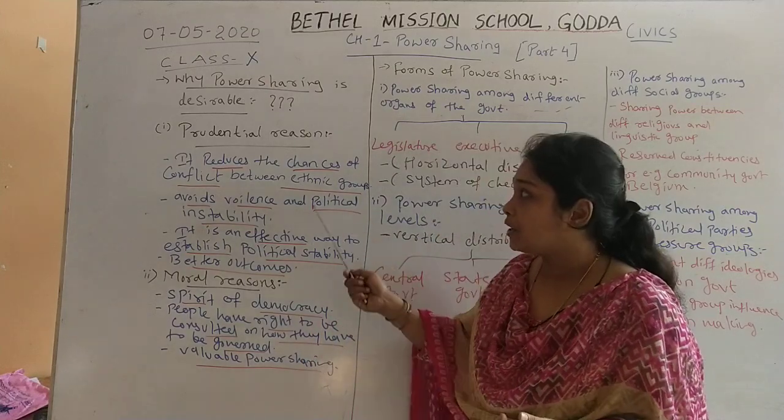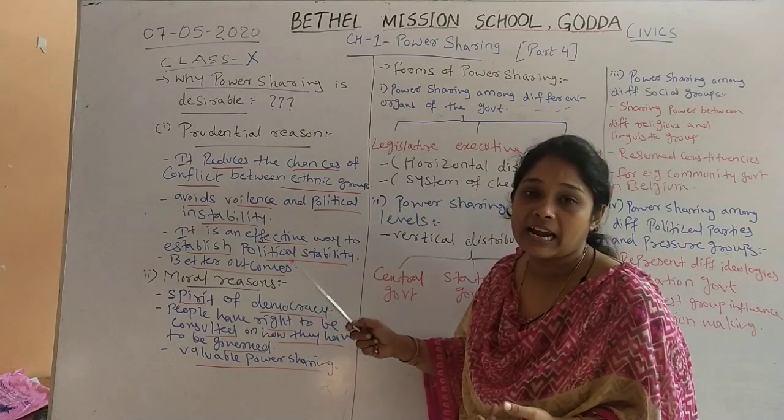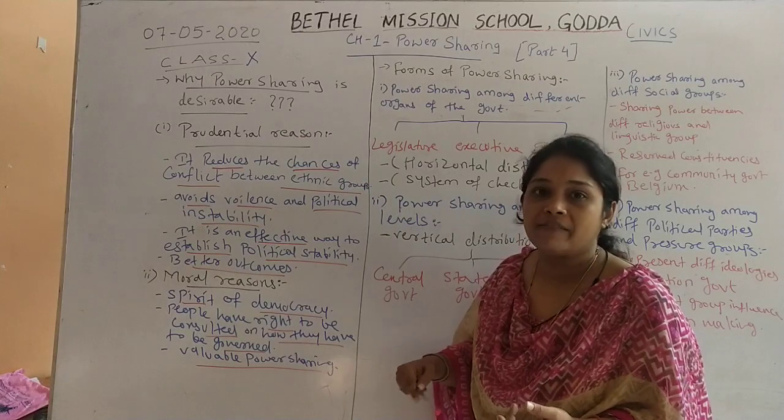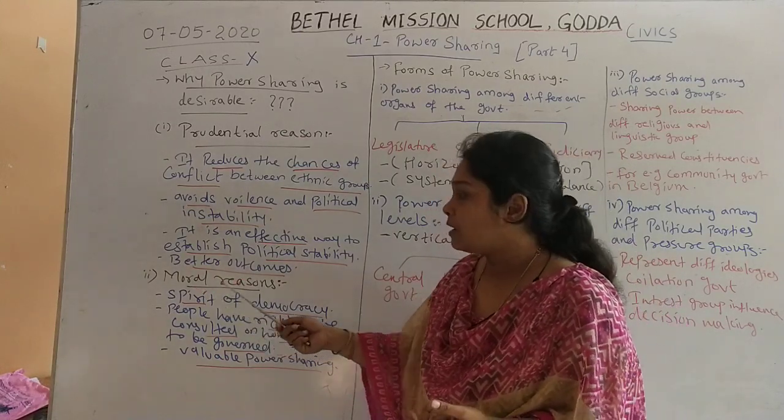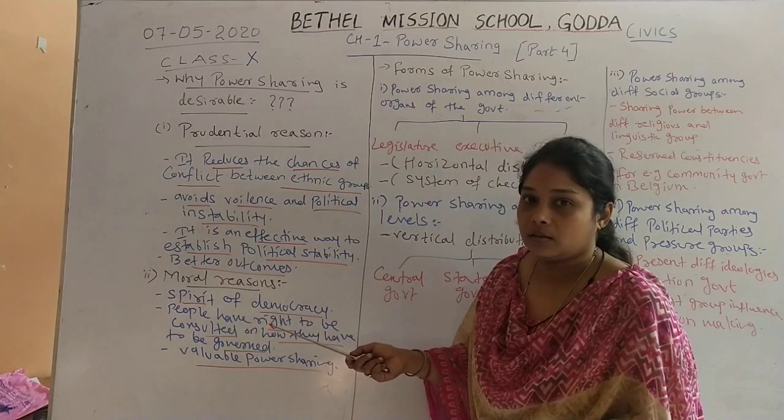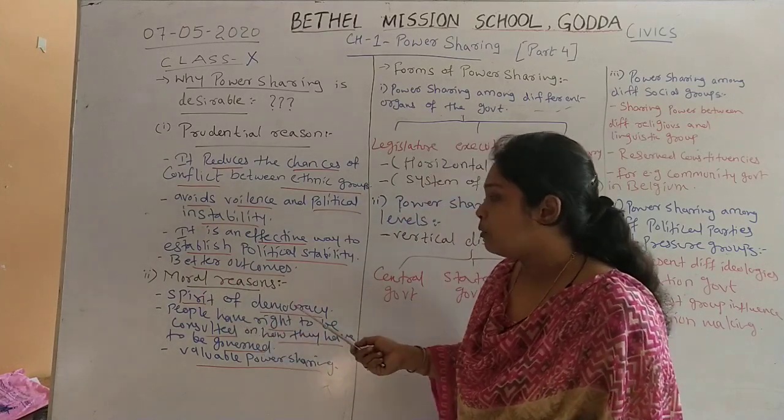So these are the three prudential reasons because of which we say that power sharing is needed or desirable. Now the second reasons were moral reasons. What are the moral reasons? First one is the spirit of democracy.